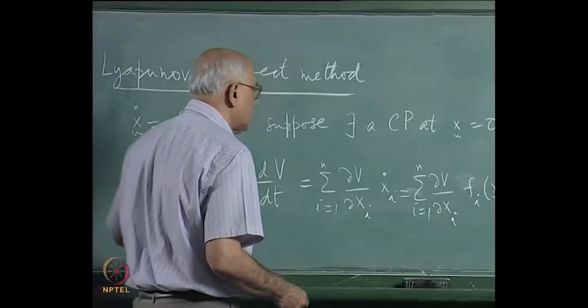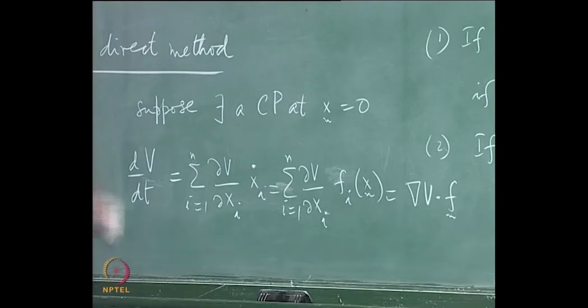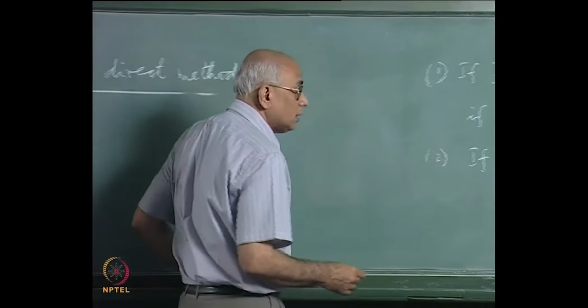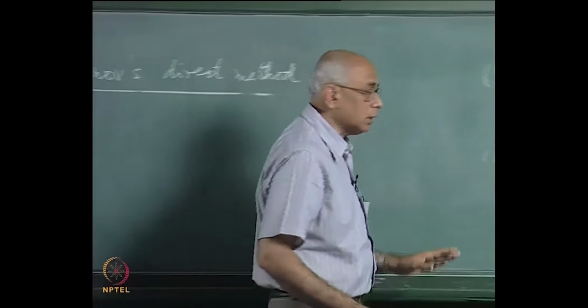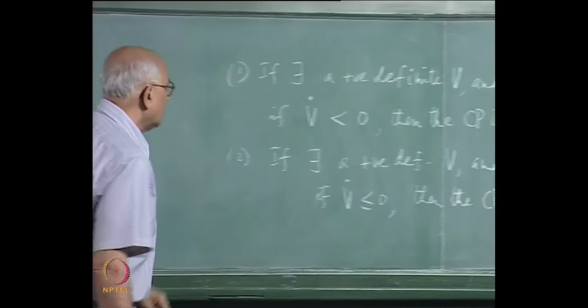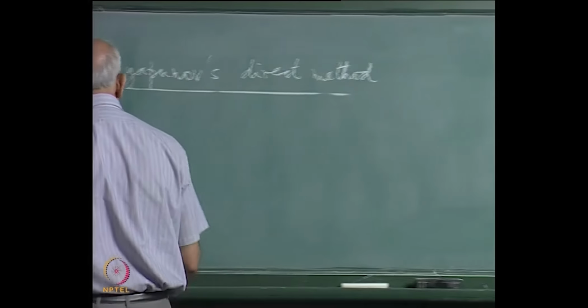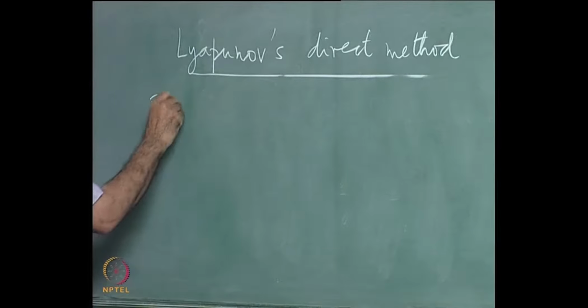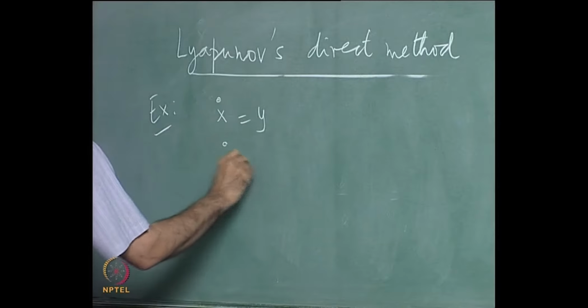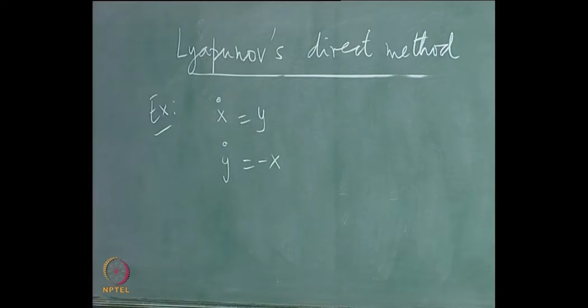So let us fix ideas in our mind. Let us look at this simple 2-dimensional system. It is not restricted to 2 dimensions at all. This is true for an n-dimensional system, and that is what makes it interesting. But let us look at simple 2-dimensional examples. So the first example I am going to look at is x dot equal to y, y dot equal to minus x, which is of course the harmonic oscillator all over again, in suitable units.